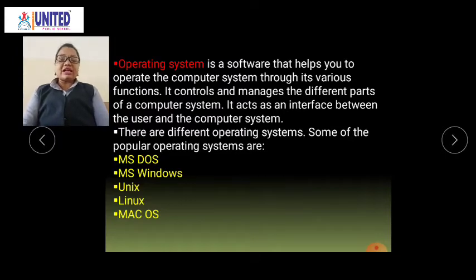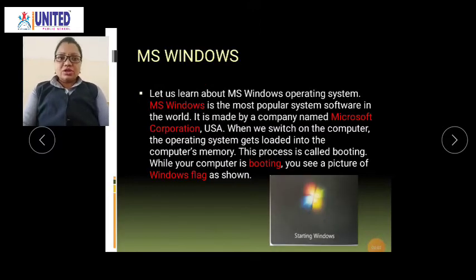Okay, there are different kinds of operating systems. Which are these? MS-DOS, MS Windows, Unix, Linux and Mac OS. These are the popular operating systems that we can use. From those, MS Windows is very popular. Okay, let us see about the MS Windows operating system. MS Windows is the most popular system in the world. It is made by the company named Microsoft Corporation at USA. That means the Microsoft company made this operating system MS Windows at USA.